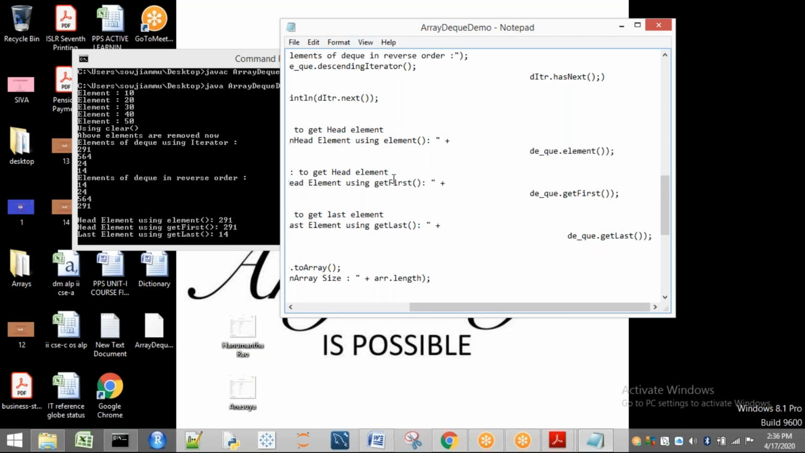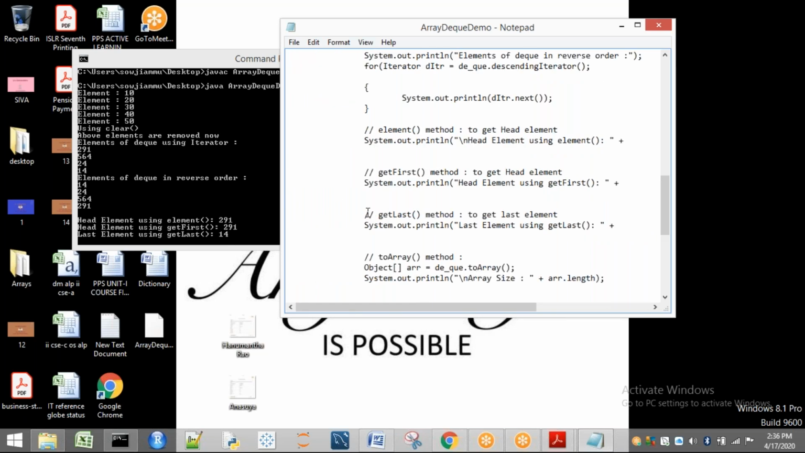Okay. Next, I want getFirst. See here, 291 is generated. Again, getFirst is also the same. What is the difference between element and getFirst? There will be a difference in your exception. That's it. There is not much difference between these two.